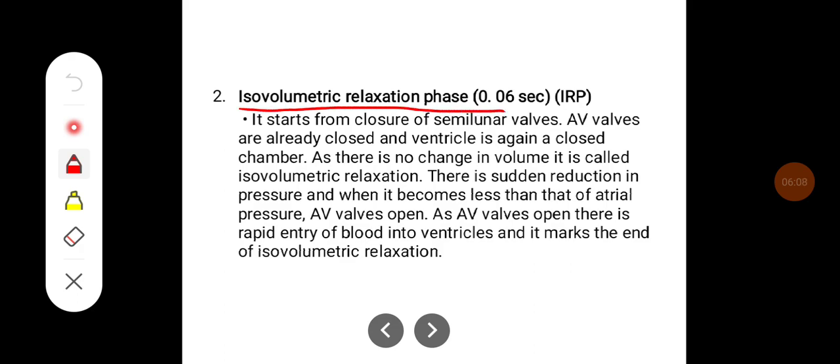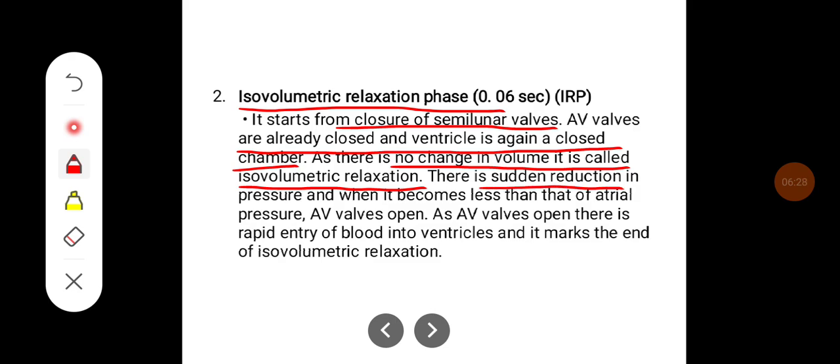Then isovolumetric relaxation phase, which is around 0.06 second. It starts from closure of semilunar valves. AV valves are already closed and the ventricle is again a closed chamber. As there is no change in volume, it is called isovolumetric relaxation.